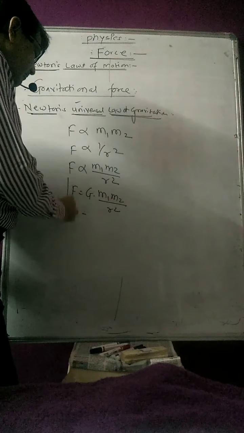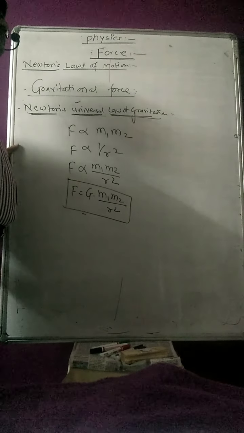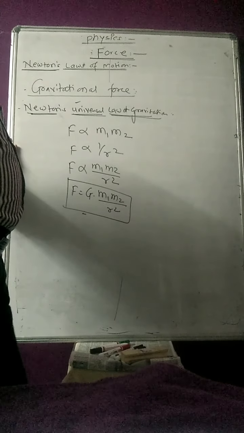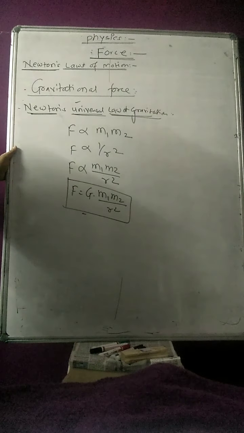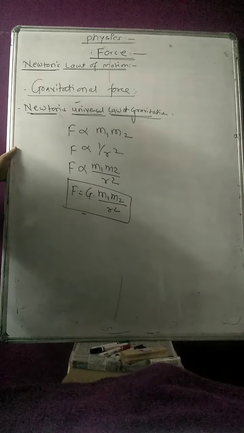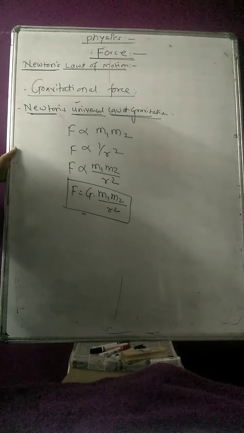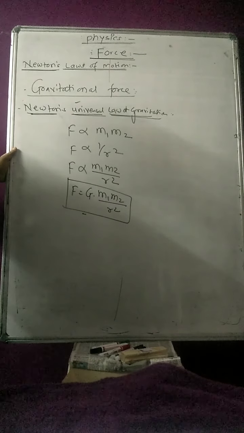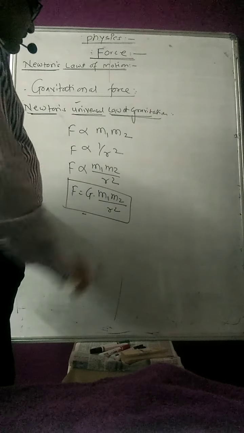Here F is the gravitational force, and G is the gravitational constant having the value 6.64 into 10 raised to minus 11 Newton meter square per kg square. m1 and m2 are the masses, and r is the distance of separation between the two particles.